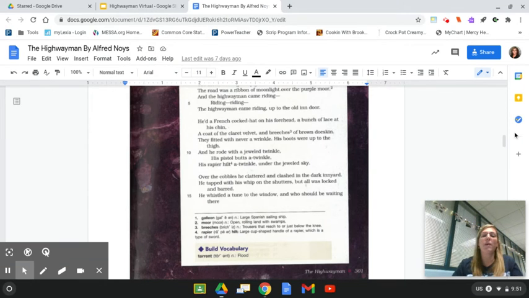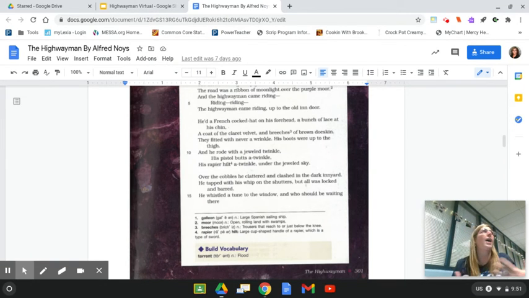Okay, so we've met the Highwayman. He's on his horse. He's riding up to this old inn door, and it's nighttime, and the wind is through the trees, but the moon is out, and there's some clouds, and he's coming to this inn. So watch as he approaches this inn.